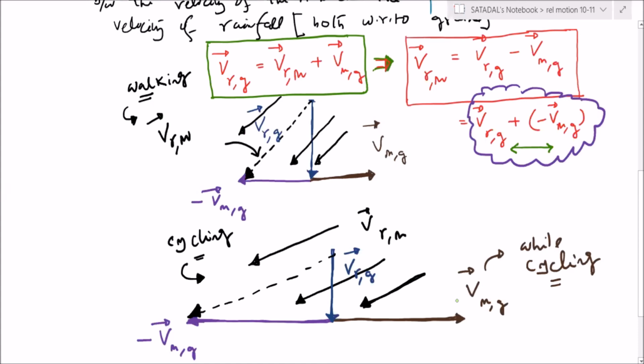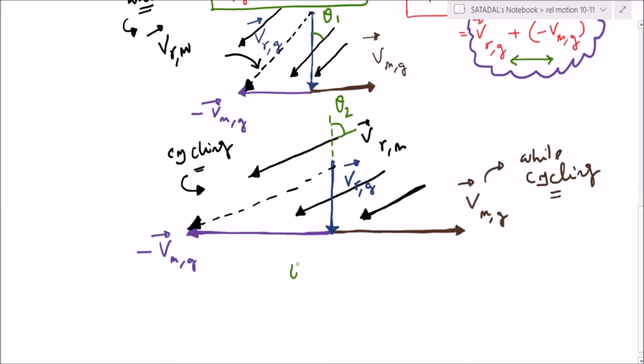Chalo. Fine. Now everyone, to all my dear friends, this angle is theta 1. What about this angle? Let us say theta 2. Now tell me dear, which angle is greater? Theta 2 is greater than theta 1, right? Correct?